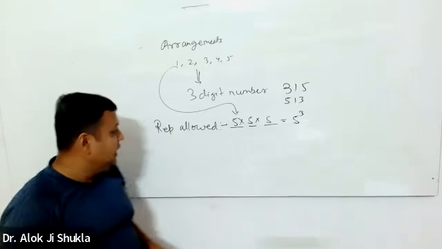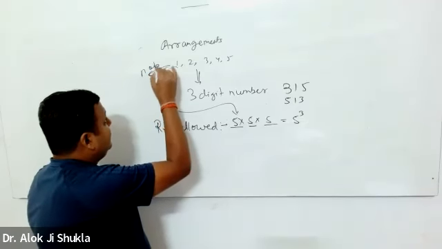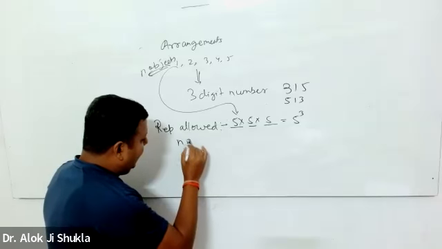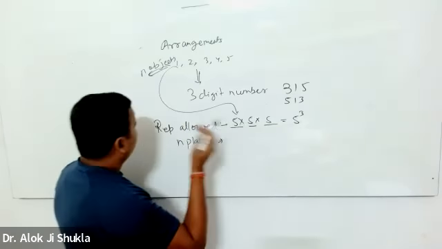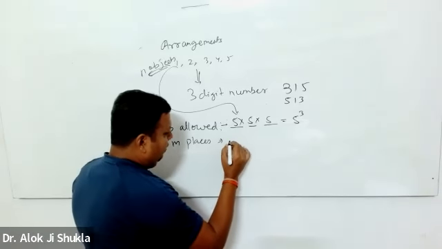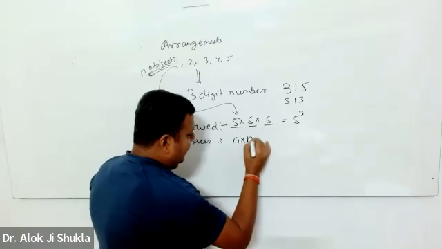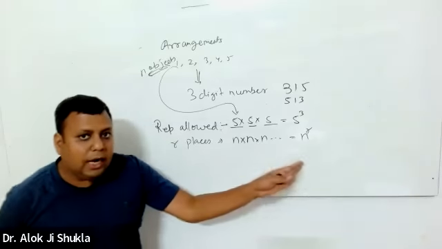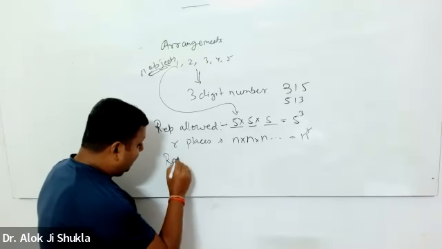If I generalize it, if I have n objects and I have to place them at r places, the total number of ways is n into n into n, which is n to the power of r, because I'll put it at r places. So what happens if repetition is not allowed?